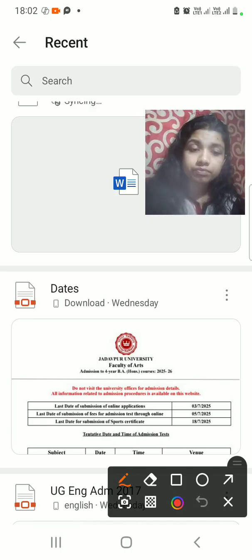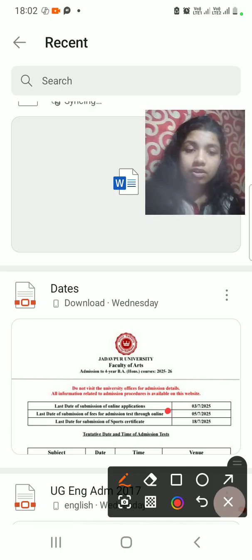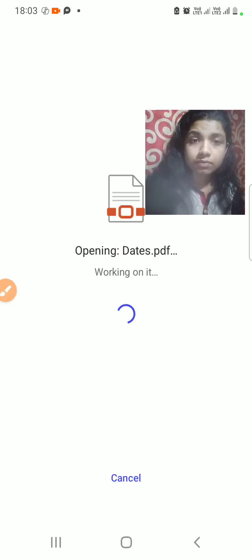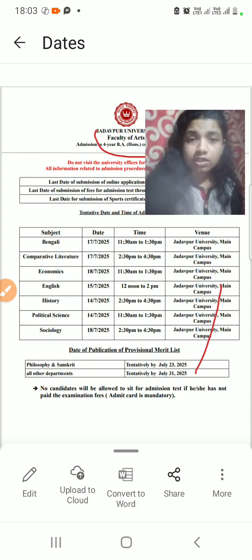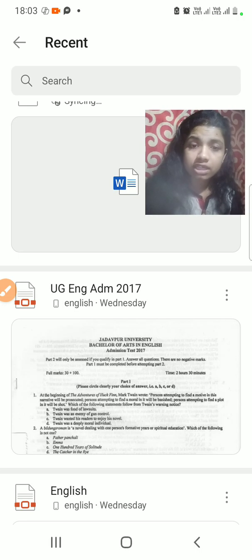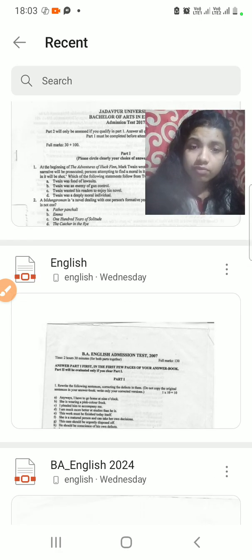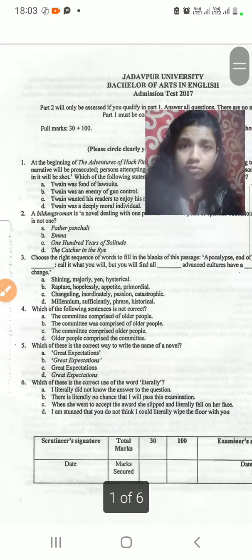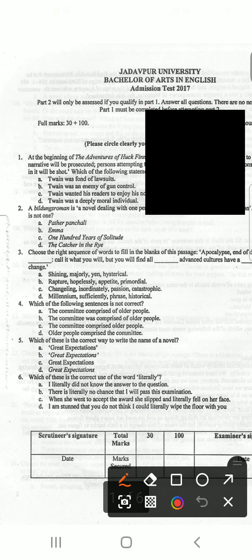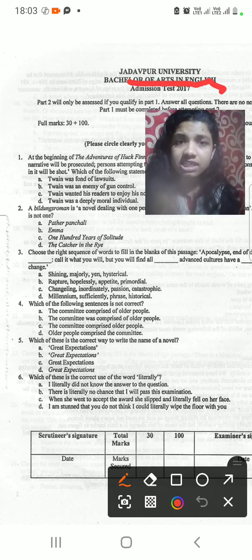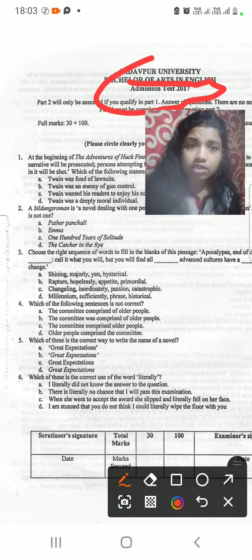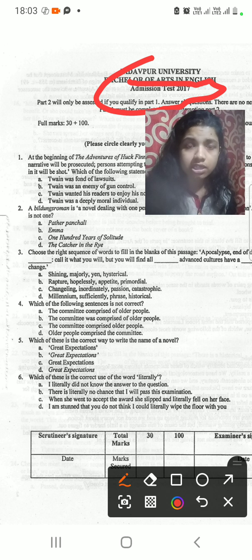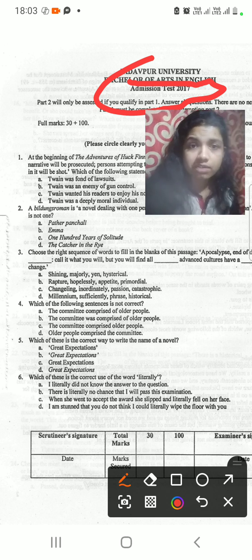Just wait, we'll be showing it to you. So the first file I want to show you is the oldest one. Let me show you by zooming in. The year says 2017. It's a question paper belonging to 2017, so you can see the year difference.